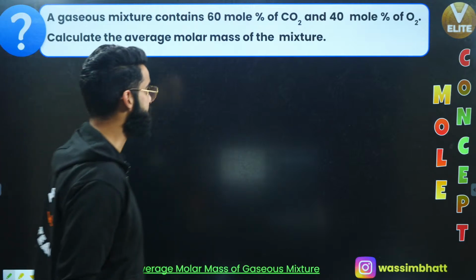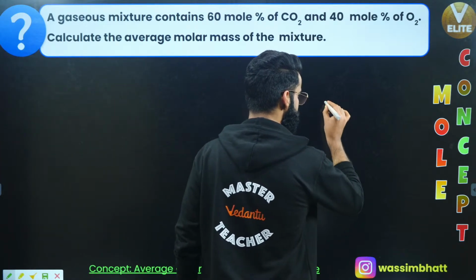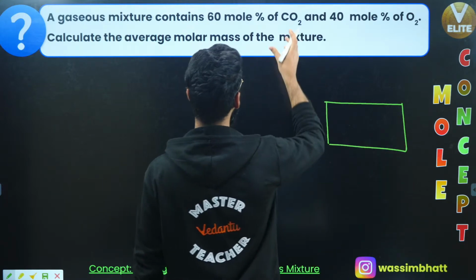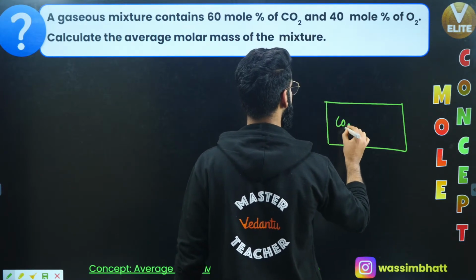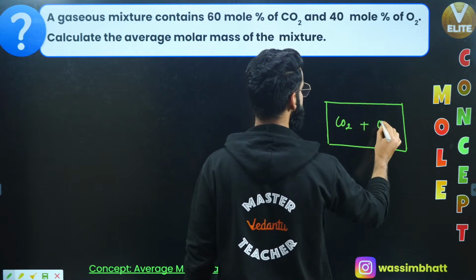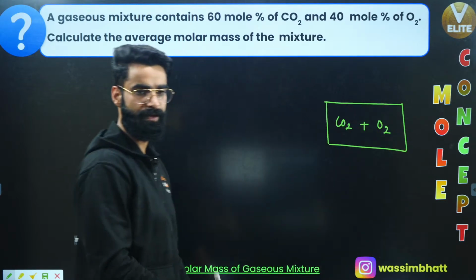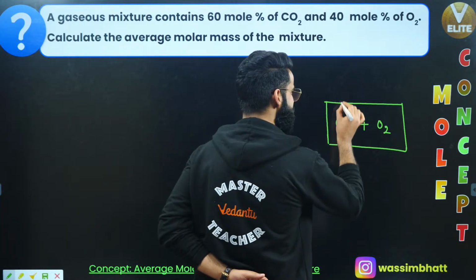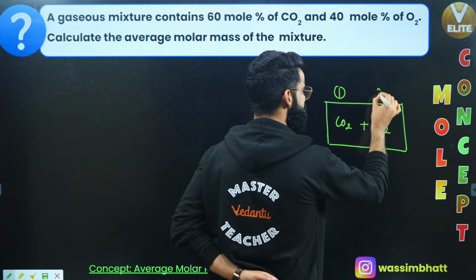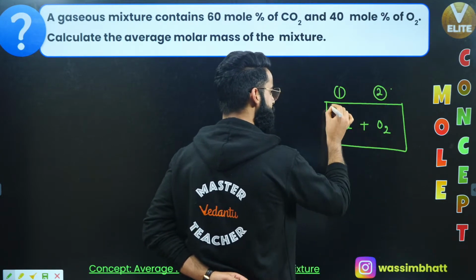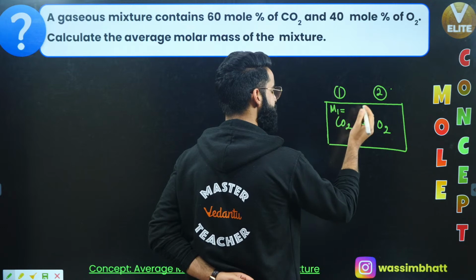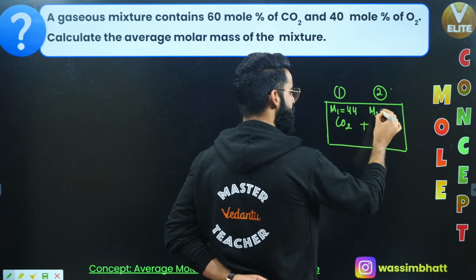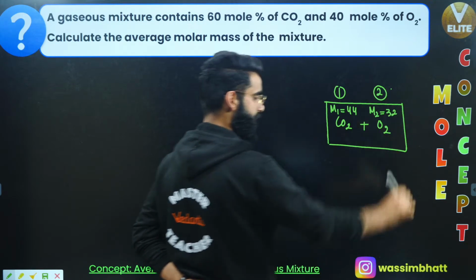See, guys, as per the question, you have a container, yeah? And in this container, what all gases we have? We have got carbon dioxide. And with this carbon dioxide, you have got oxygen as well in this container, right? Let me call this carbon dioxide as gas 1. Let me call this oxygen as gas 2, right? First thing, the molar mass of carbon dioxide, which I'm representing by M1, that will be simply 44 grams per mole, right? The molar mass of oxygen is going to be 32 grams per mole, right?